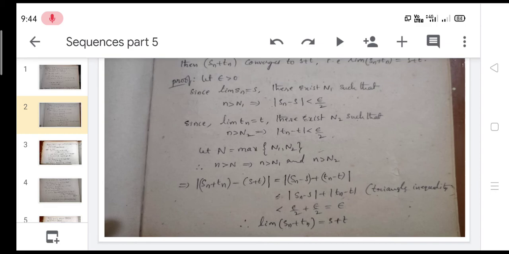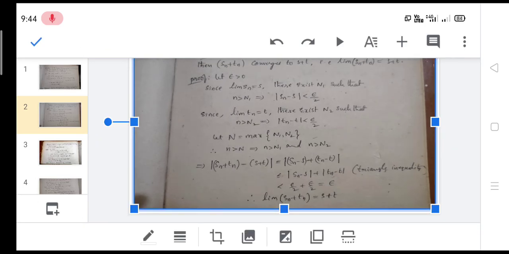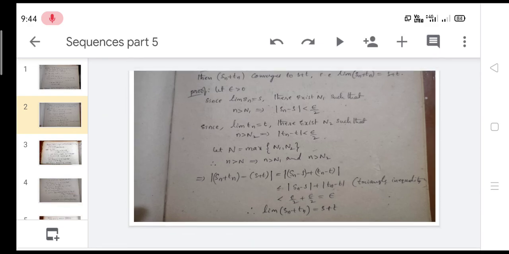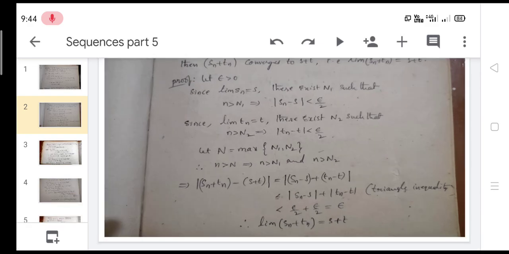Less than epsilon by 2. Modulus of Tn minus T is also less than epsilon by 2. So less than epsilon by 2 plus epsilon by 2 is equal to epsilon. Therefore, limit of Sn plus Tn is equal to S plus T only.